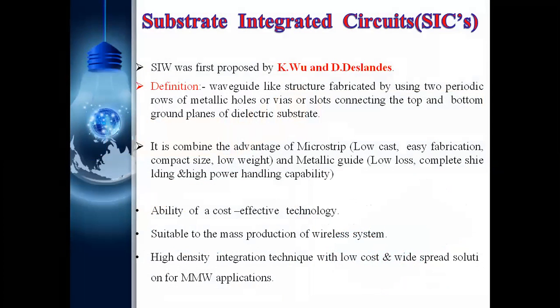And these are the advantages. This was first invented by Ke Wu and Deslandes, and its advantage is that cost is very low. Mass production is also possible, and high density is also possible. What is the definition of substrate integrated waveguide? It means a waveguide structure fabricated using two metallic rows of holes, vias or slots connected to the top and bottom ground planes, with a dielectric medium.